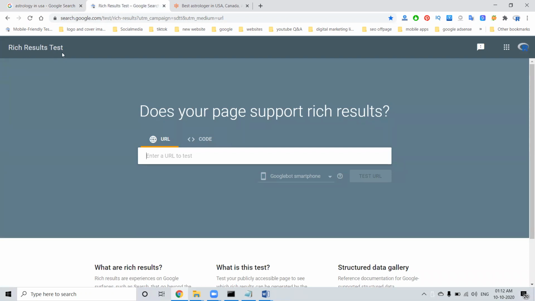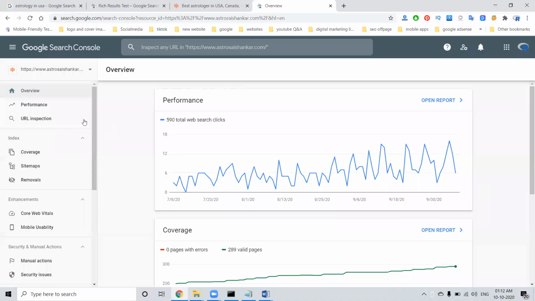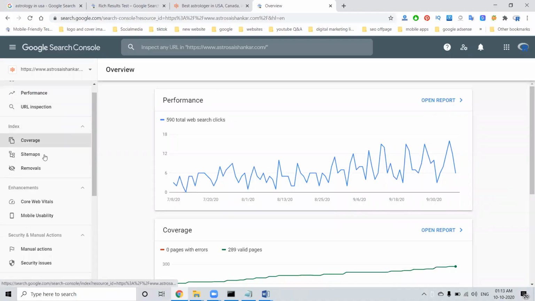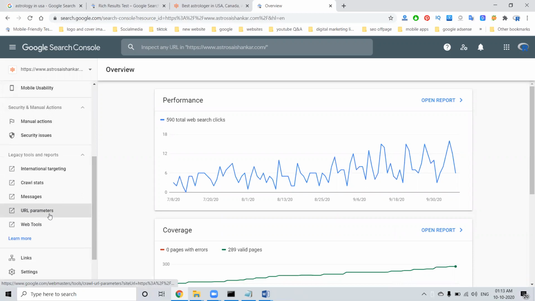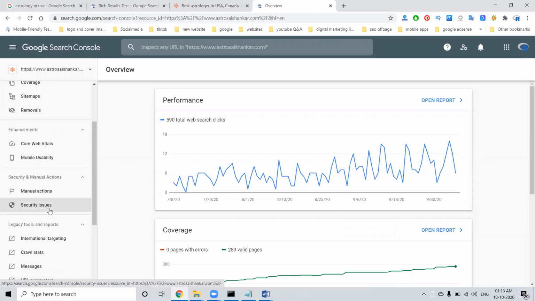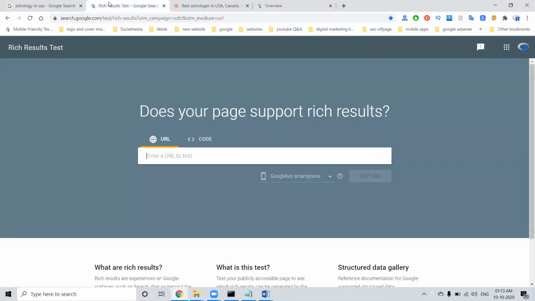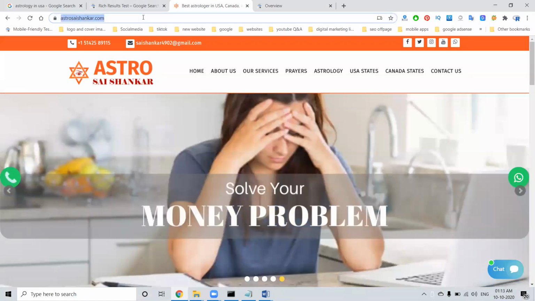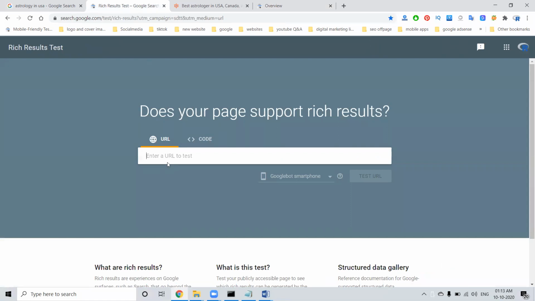This is very important for FAQs and the particular Google Webmaster. First of all, I can go to the option, which will be Google Webmaster. If you see the Google Webmaster, all options are there. Under that is the FAQs option. Once done with the FAQ option, that means rich results. I'll show you how it is showing for your particular website.